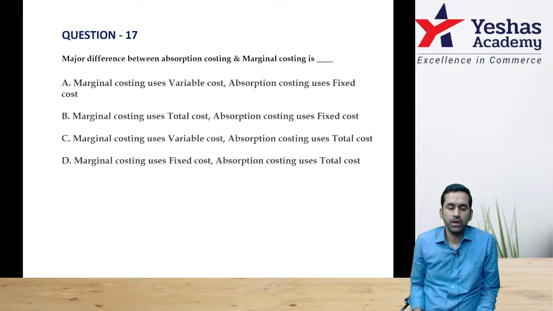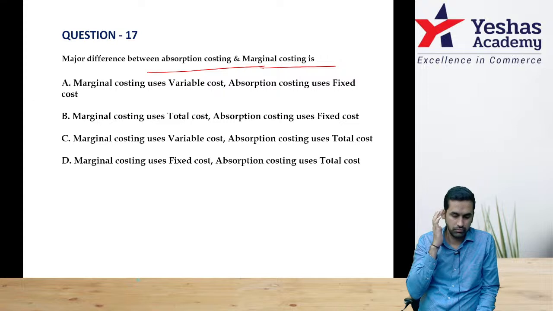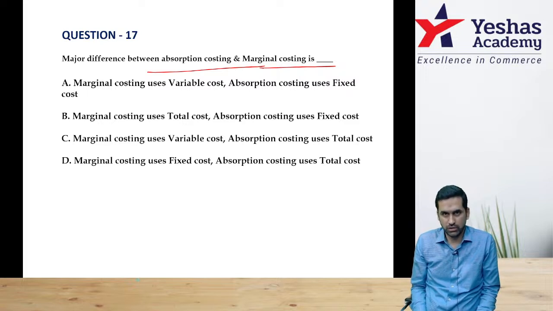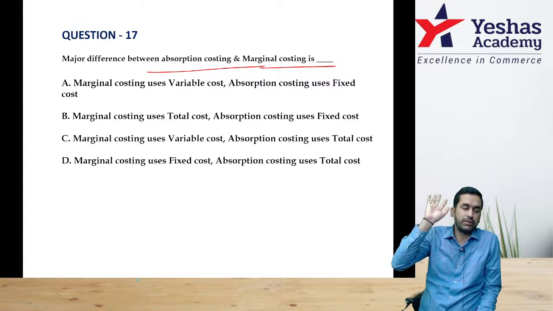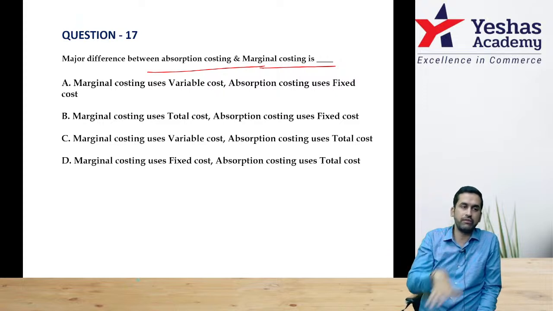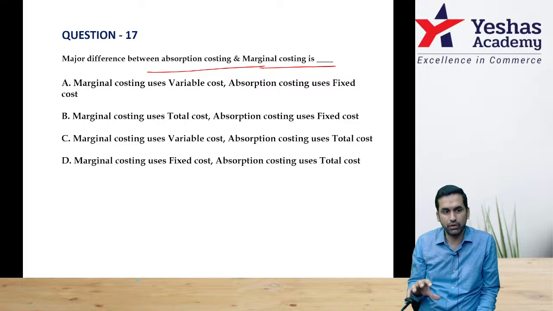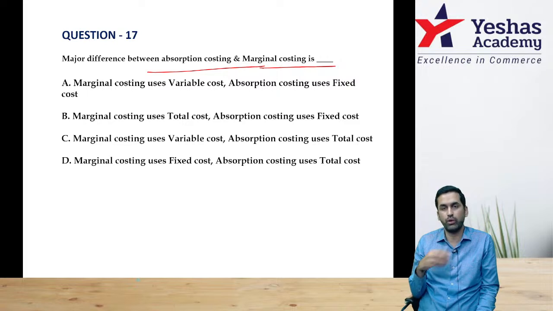Question 17. Major difference between absorption costing and marginal costing. Let me explain first. Absorption costing is how you prepare a cost sheet. In a cost sheet, you take all varieties of expenses, fixed, variable, semi-variable, everything. But in marginal costing, from the beginning of the topic, we have been saying only variable cost is relevant, fixed cost is irrelevant. Fixed cost is of no use. We don't even consider it for any decision making.